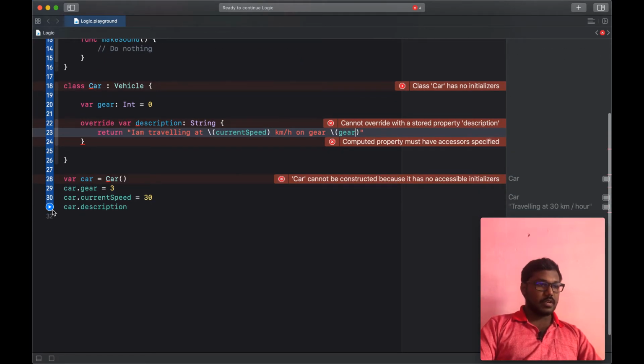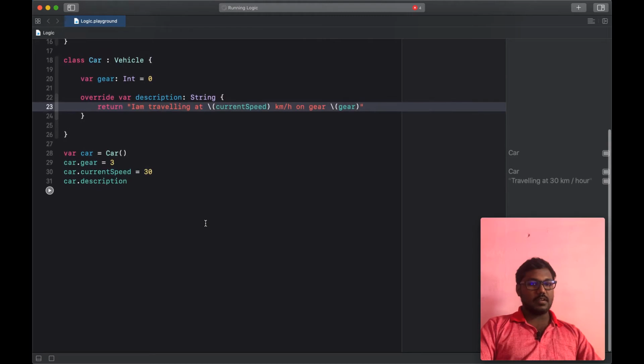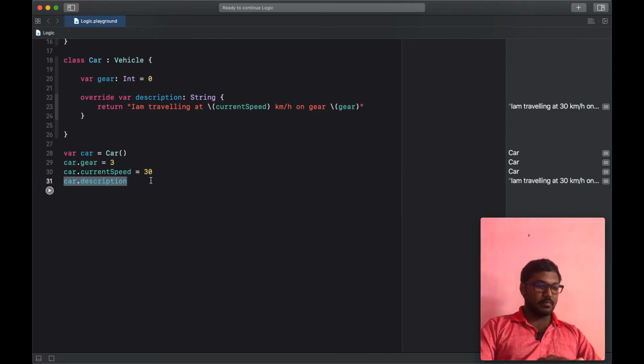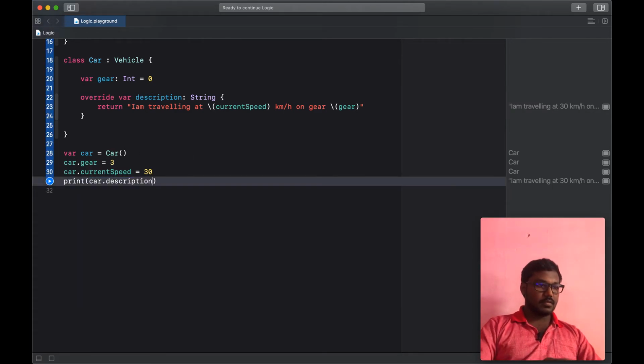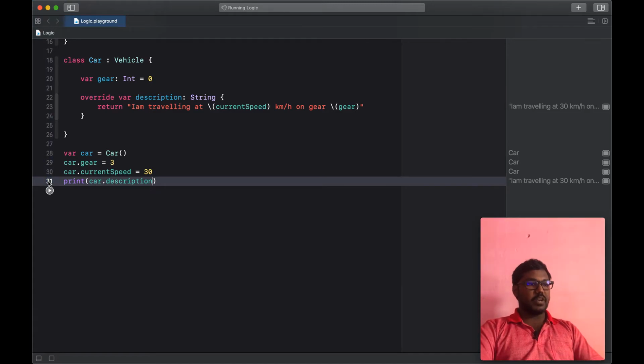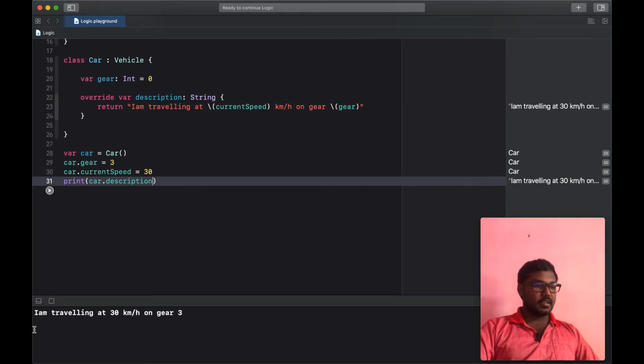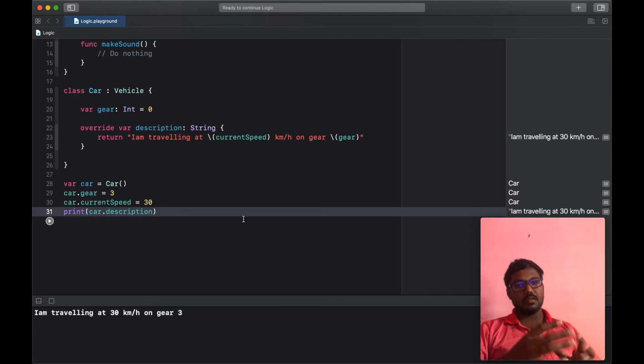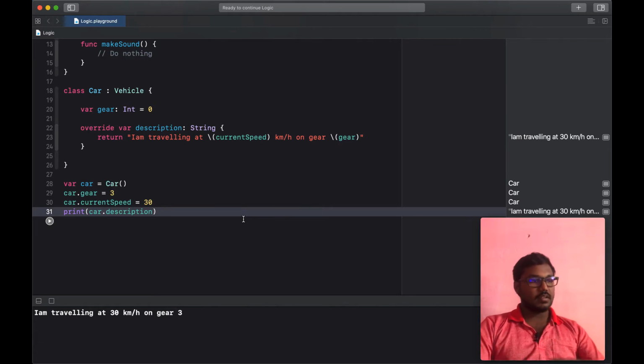Now when I tap the run button, I can print it here. When we print car.description, we get: I am traveling at 30 km per hour in gear 3. Likewise, we can override predefined variables or methods, and we can add additional functionality to them.